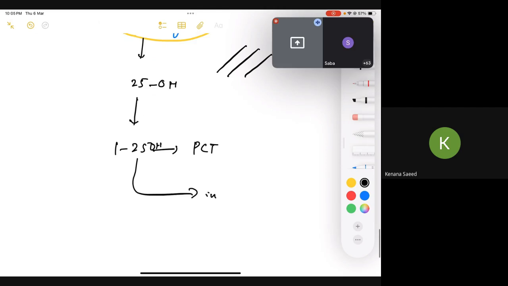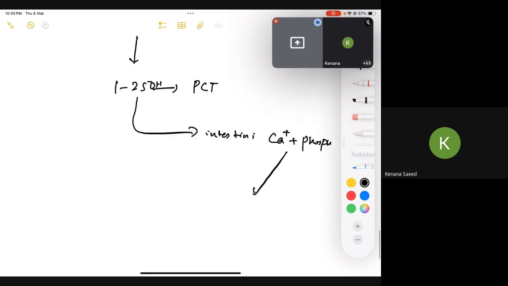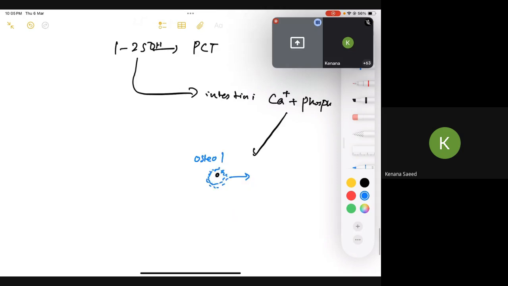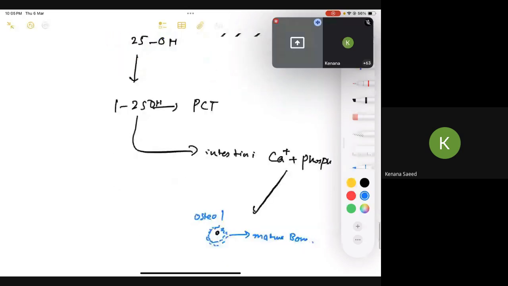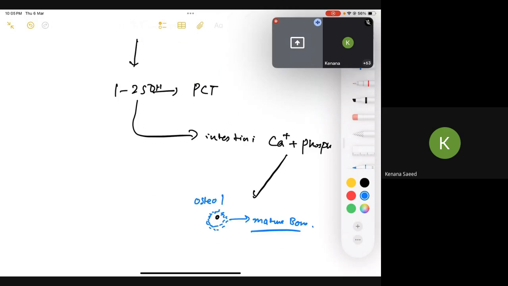It's going to go into your intestines, and in the intestines it's going to reabsorb your calcium and phosphate, right? And calcium and phosphate, we discussed, are important for mineralization of your osteoid. Osteoblasts lay osteoid, and mineralization of this osteoid in turn results in formation of your mature bone, right? So whenever we have vitamin D deficiency, again, we are going to see bone problems. You can't mineralize your bone, right?